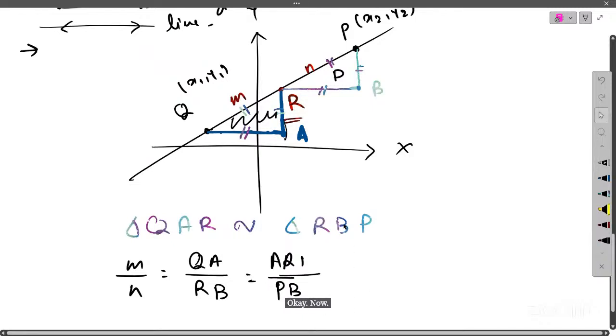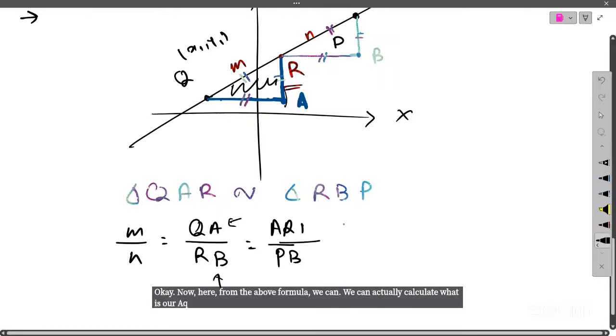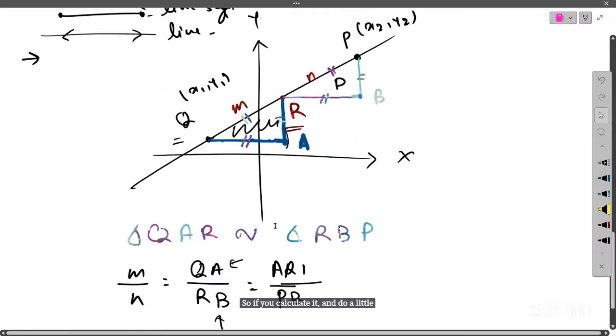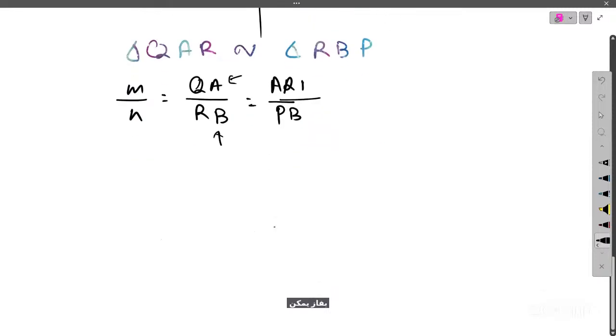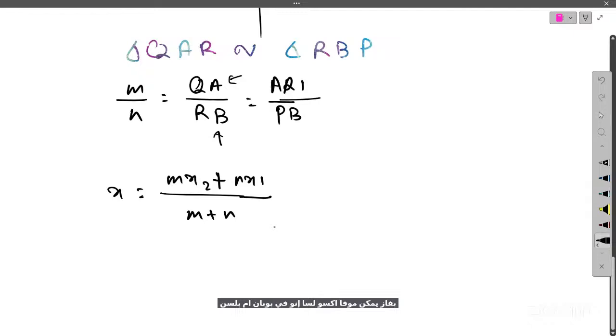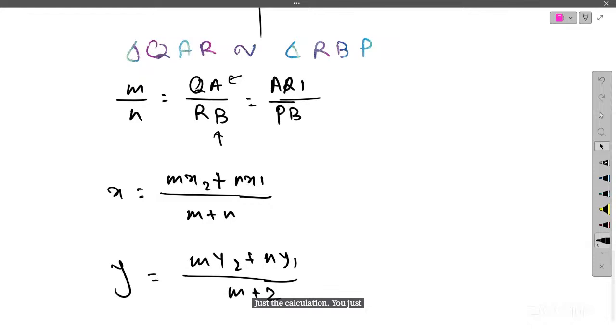Now, from the above formula, we can calculate what AQ and RB are, and what PR and PB are, because this line segment is nothing but the distance between two points Q and A. If you do a little bit of calculation, and assume the coordinate of this point R is x comma y, then we get the formula: x is m of x2 plus n of x1 upon m plus n, and y is m of y2 plus n of y1 upon m plus n. It's just a calculation, you just have to substitute all the values. So again, I'll say what the values are.